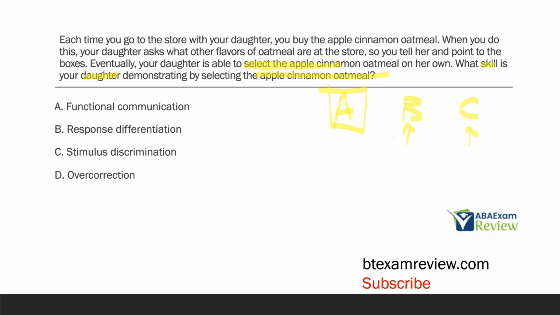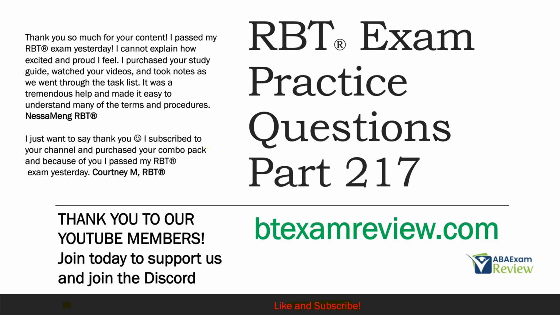So the skill the daughter is demonstrating by selecting the right stimulus out of the group is going to be C, stimulus discrimination. Overcorrection is just a punishment procedure that you don't necessarily need to know for your technician exam. The daughter selecting the right oatmeal out of a group is going to be stimulus discrimination.